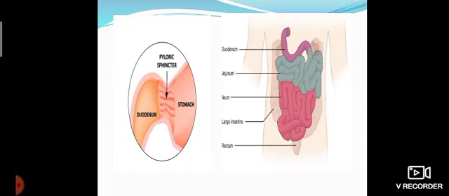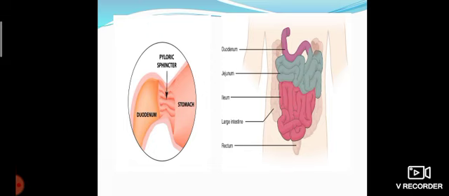Then the duodenum connects with the jejunum and then the ileum. The ileum occupies more space in the small intestine. The duodenum is also connected with the pancreas, which is present below the stomach, and also the liver. The liver secretes a digestive juice called bile juice.